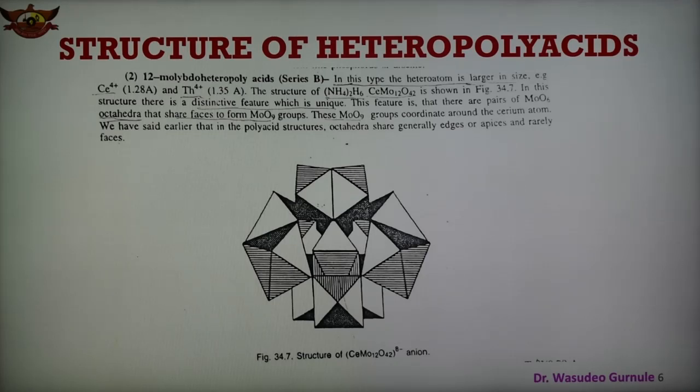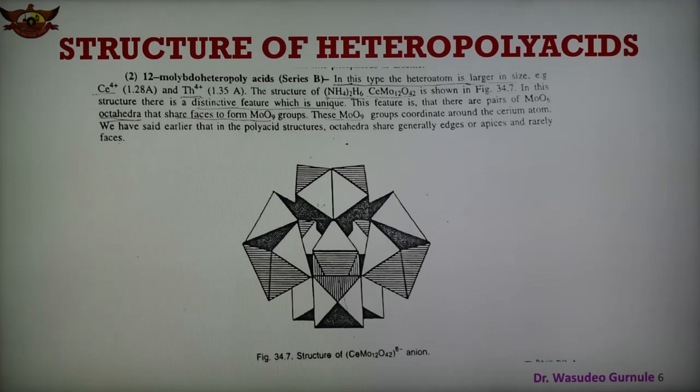So this is the second structure of the heteropolyacids, of series B. In this type, the heteroatom is larger in size, and generally Ce4+ and thorium 4+ are the heteroatoms. The important feature is that MoO6 octahedra share the faces to form Mo2O9 groups.